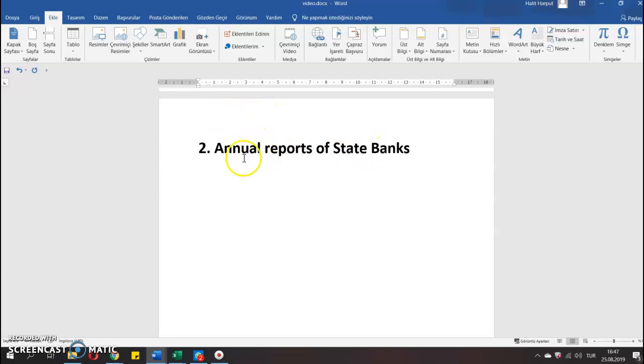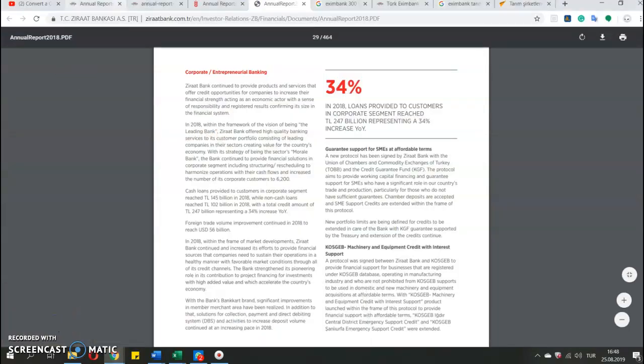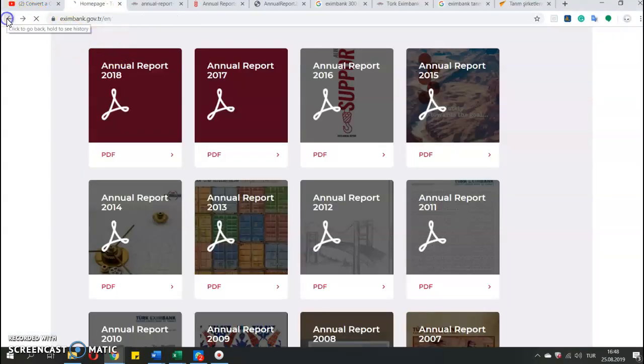What I found very beneficial is the annual reports of the state banks. These banks take syndicated loans. Therefore, they have investor relations, and therefore they have independently audited annual reports. And the good thing is they're in English, and so you don't have to translate anything actually for my case.